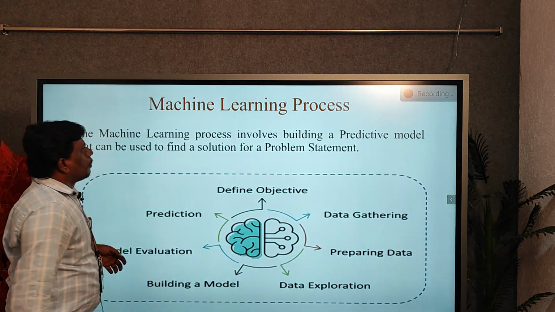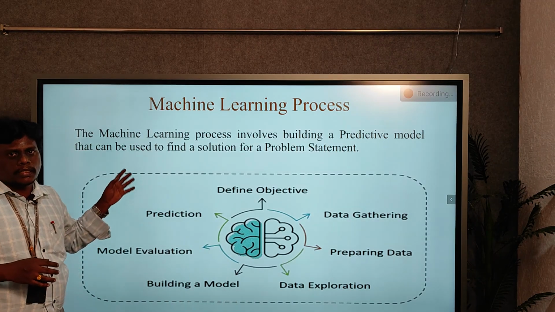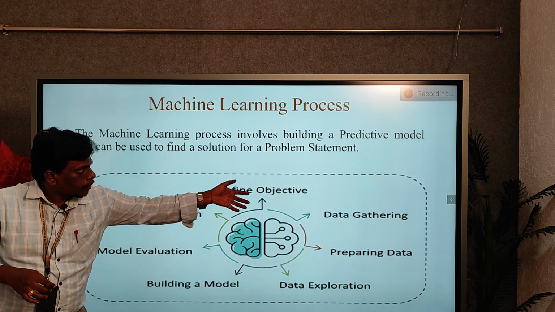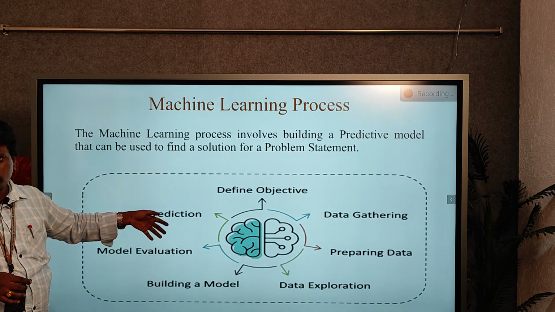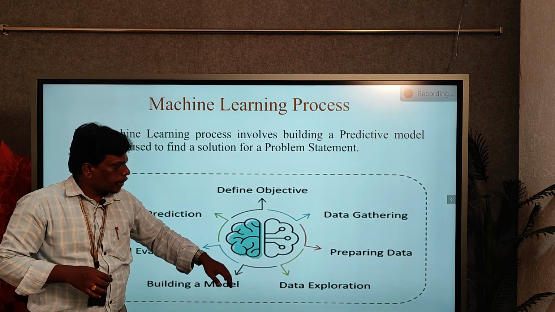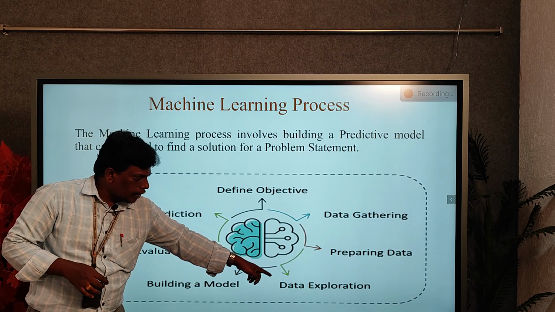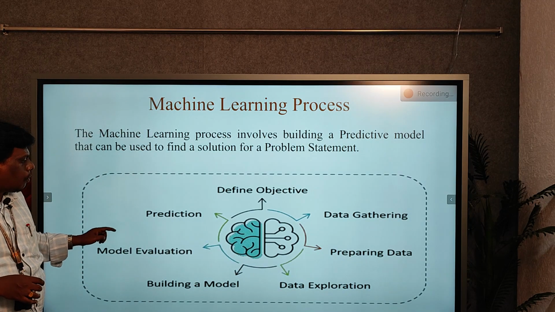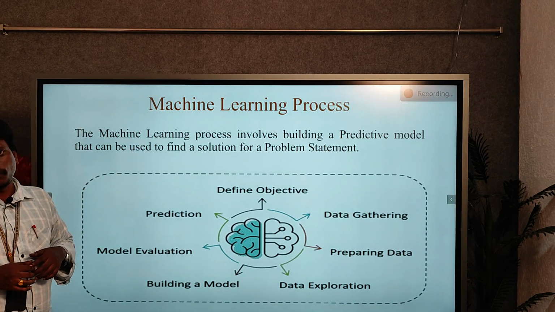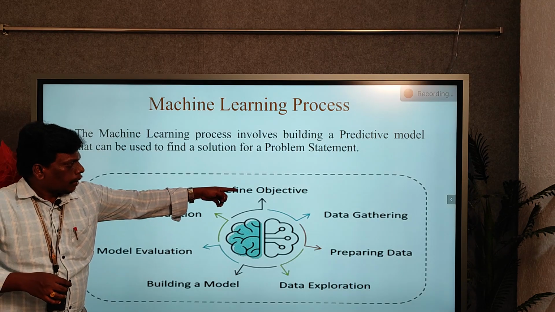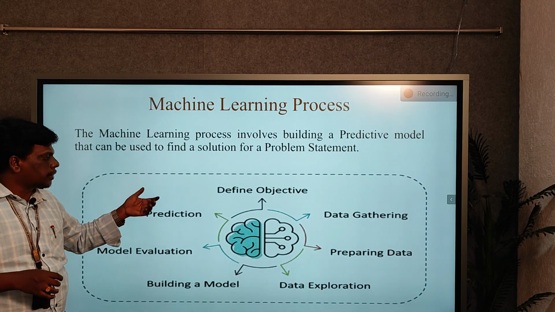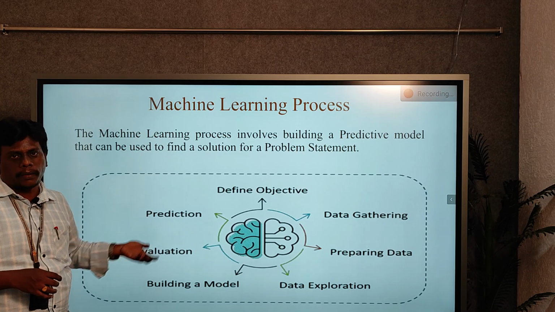And next we'll see what the process of machine learning is. In this process we have different kinds of stages. The first one is define objective, the second one is data gathering, third is preparing data and data exploration, then building a model, model evaluation and prediction. From the first one, it finally concludes with prediction. It predicts the output value.